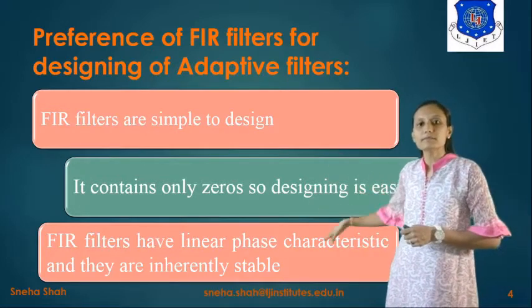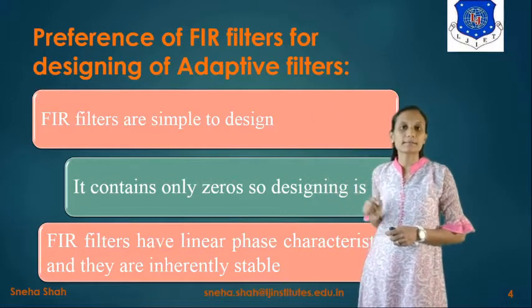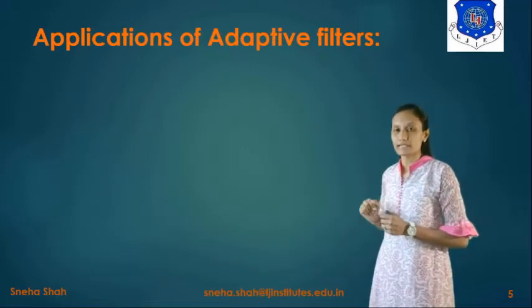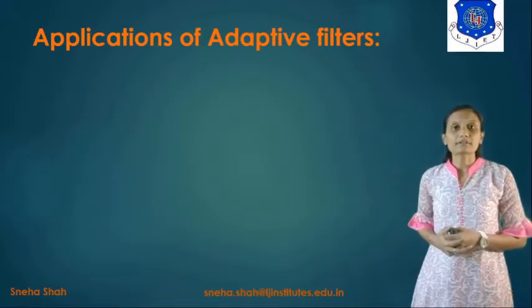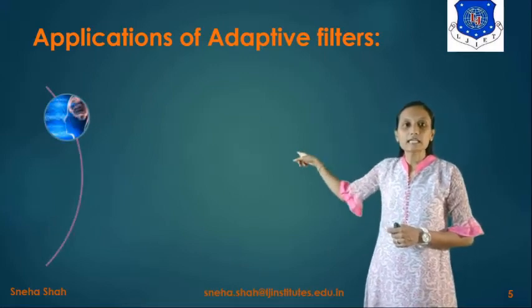So because of these three reasons, we are using the adaptive filter in the designing of adaptive filters. Now the next topic is applications of adaptive filter. Where is the application of adaptive filter? Basically, adaptive filter will be used in the EEG machine.